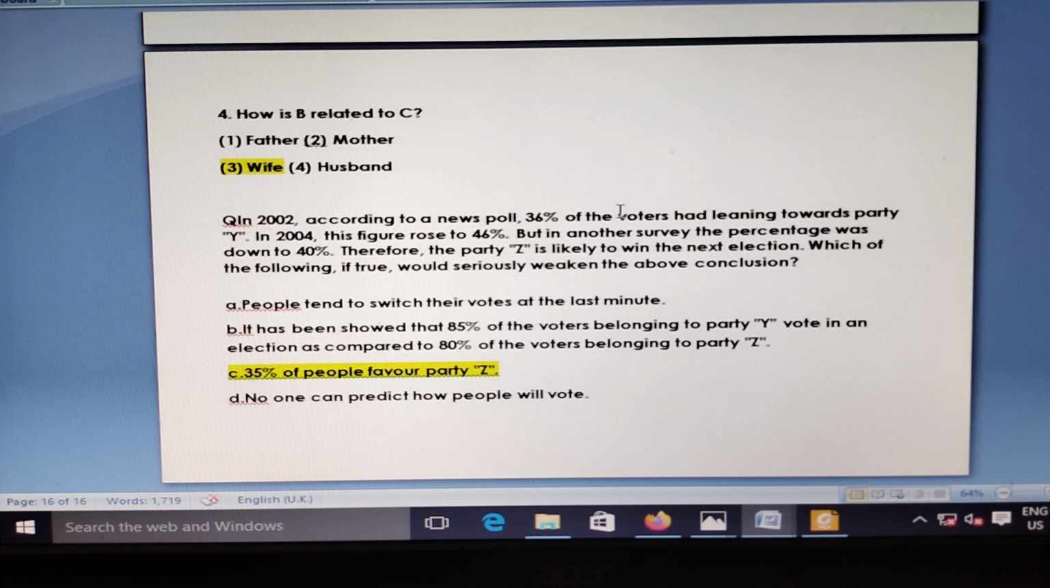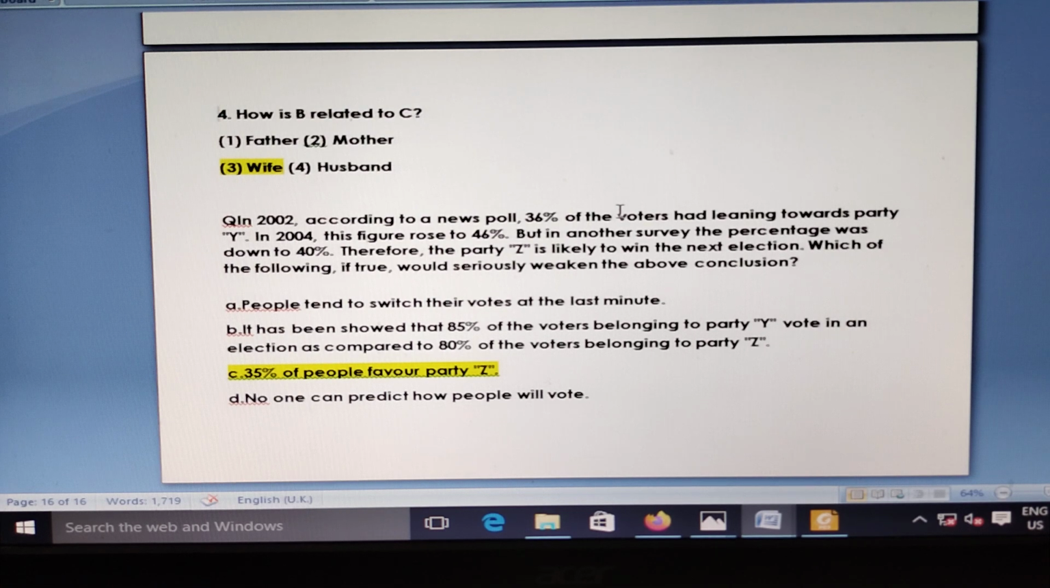In 2002, according to a news poll, 36% of voters were leaning towards party Y. In 2004 this figure rose to 46%, but in another survey the percentage was down to 40%. Therefore, party Z is likely to win the next election. Which of the following, if true, will seriously weaken the above conclusion? Option A, people tend to switch their votes at the last minute. B, it has been shown that 80% of the time voters belonging to party Y vote in an election, as compared to 80% of voters belonging to party Z. C, 35% of people favor party Z. D, no one can predict how the people will vote.